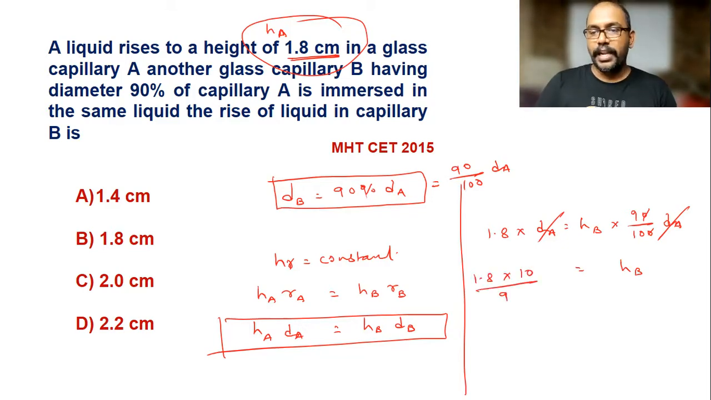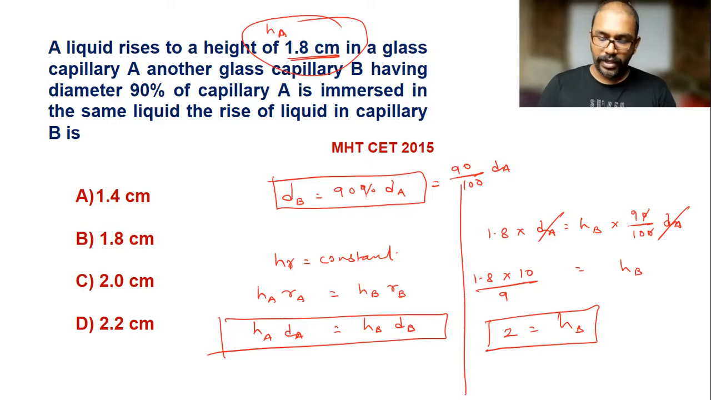So it is coming 18, and 18 by 9 is 2. So 2 is the height of the liquid in capillary tube B. We substituted height 1 in centimeters, so obviously the height in capillary tube B is also in centimeters. So 2 centimeter is option C. So option C is the correct answer for this question.